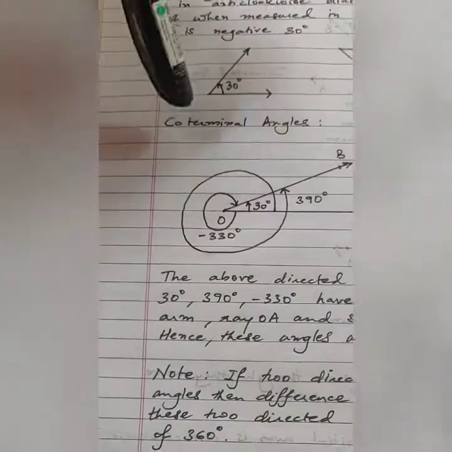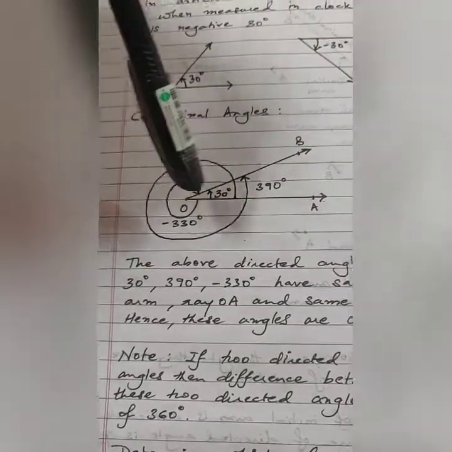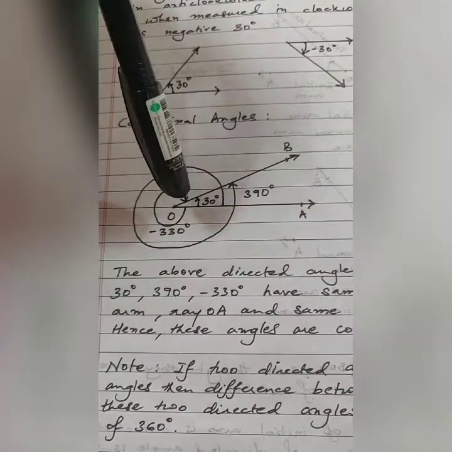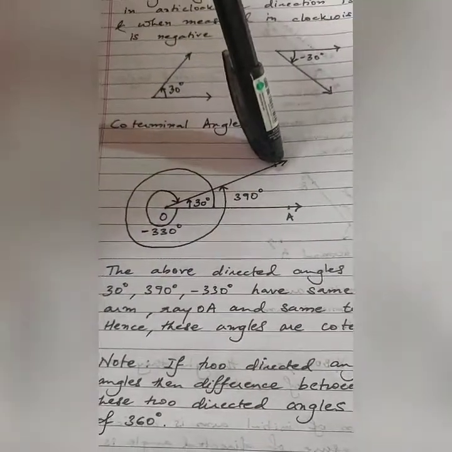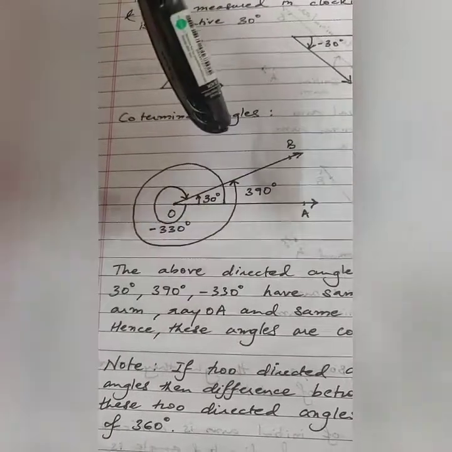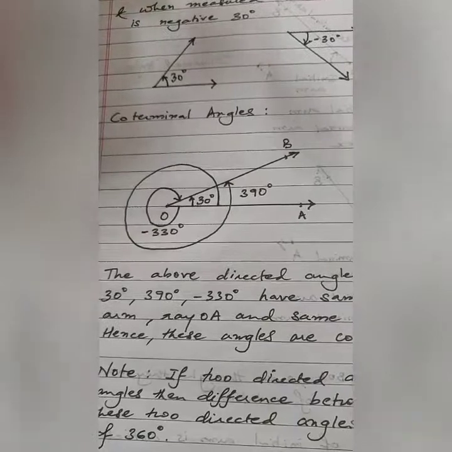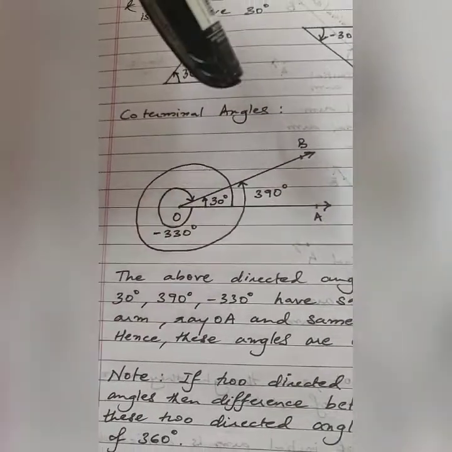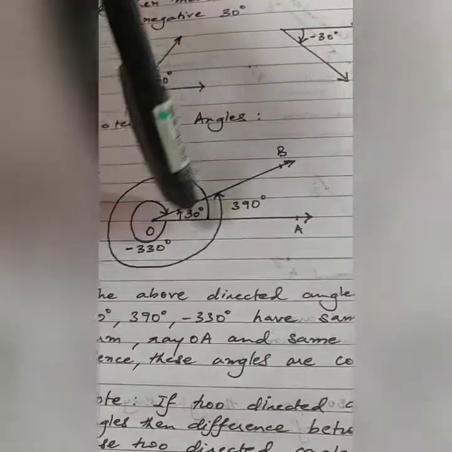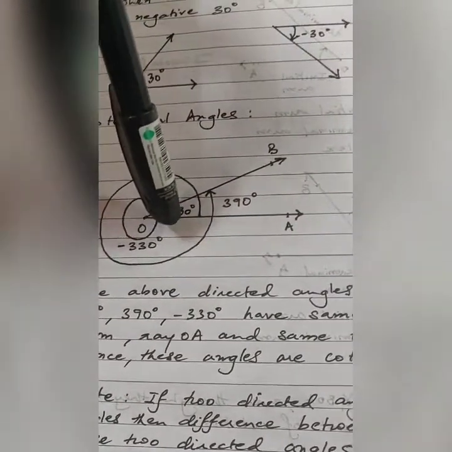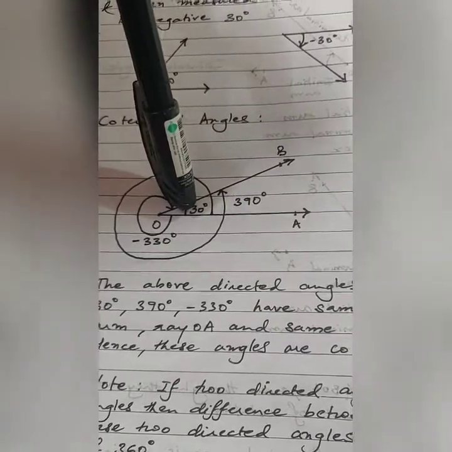Now let us come to the next concept of coterminal angles. Here I have drawn an angle. You have the angle with ray OA and ray OB, right? Now this OA and OB can give you so many angles. I have just highlighted 3 angles. One is where your initial arm is OA and your final arm is OB, and you are rotating the angle from OA to OB, and so that is 30 degrees.